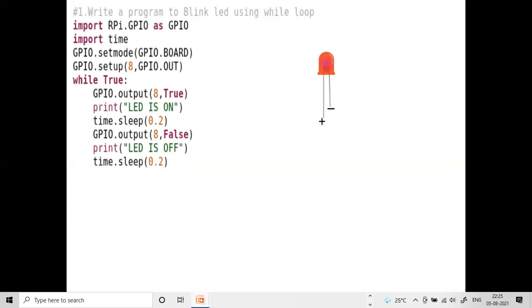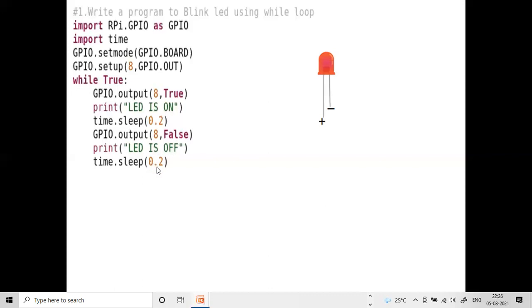That means GPIO.output 8, True means that 8 pin is enabled by using this statement, so that 8 pin we are connected to LED positive, so LED is on. How much time? 0.2 seconds LED is on. Now we are disabling that 8 pin by the statement GPIO.output 8, False, so that LED is off.